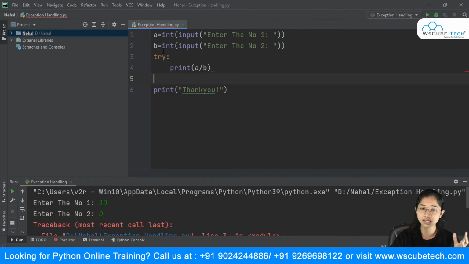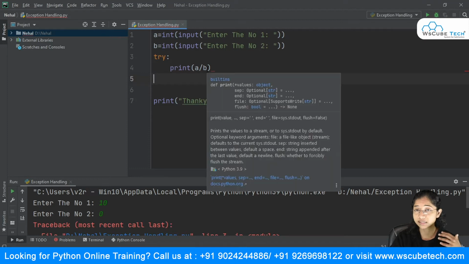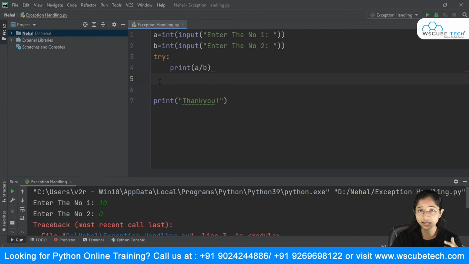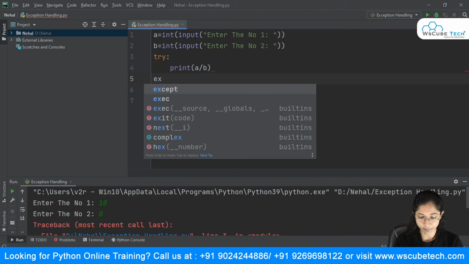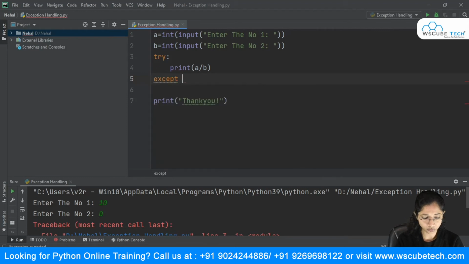Now when you say try to execute this line of statement, it will just try. And if the input is okay, if it is 10, 5, or anything apart from 0, it will work fine, so no problem with that. But suppose in the scenario like in this case, if you give it as 0, you need to handle it. So you're just going to say except, and you're going to say exception.